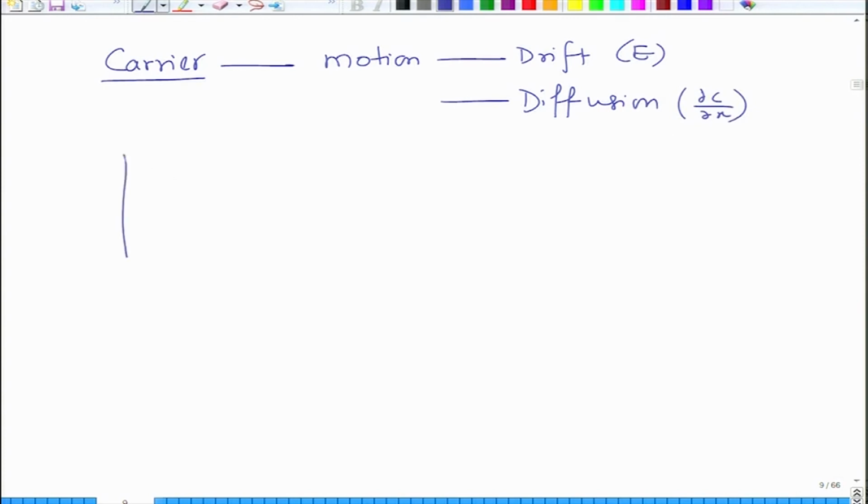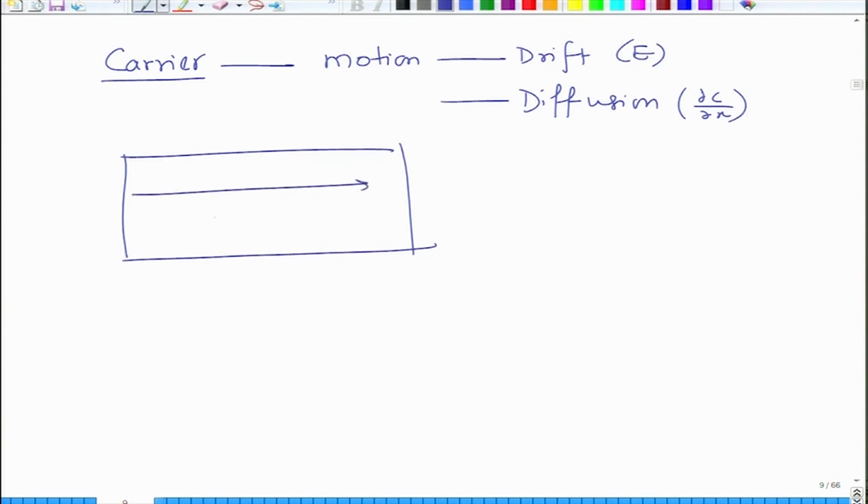If this is a semiconductor, this is what drift and diffusion would be. So one would be J drift and you can have J diff. Signs may change depending upon things, but these are horizontal processes in a semiconductor.